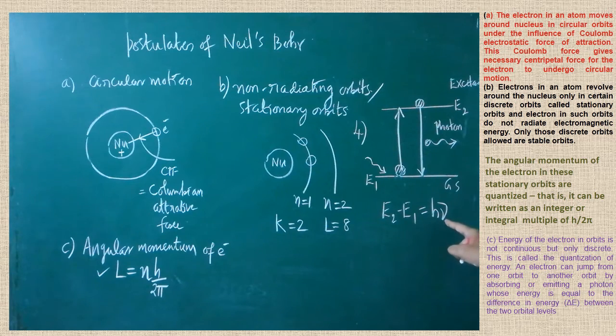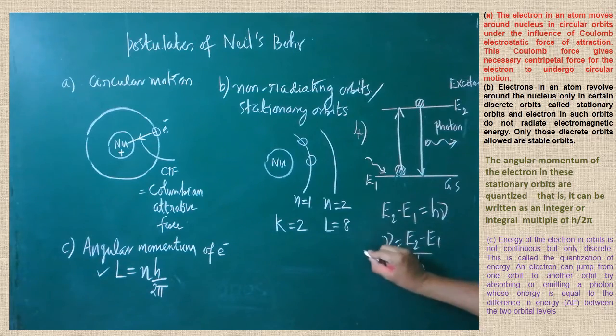With the help of this, we are able to calculate the frequency of the emitted radiation. To calculate the frequency, we can use the formula E2 minus E1 divided by h. By using this expression, we are able to calculate the frequency of the emitted photon.